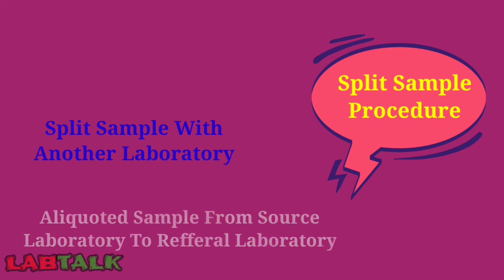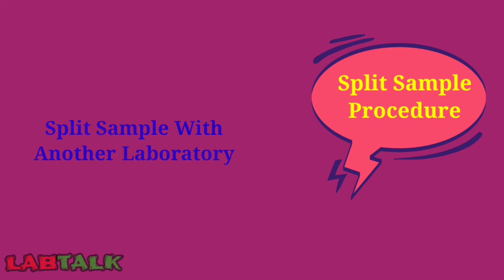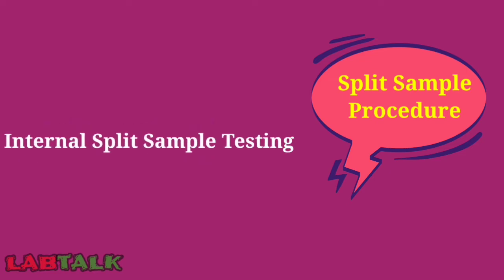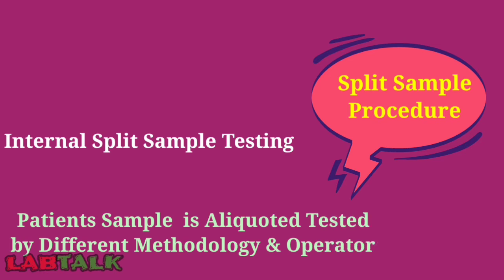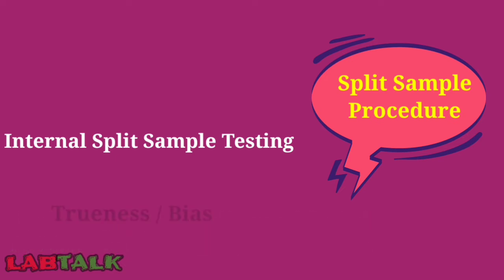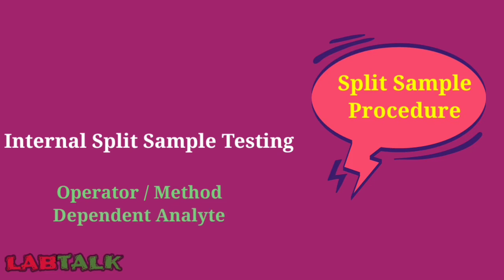The next category in split sample testing is internal split sample testing, where a sample from a patient is allocated and tested by a different method and by a different operator. Again, this does not provide any objective evidence for trueness or bias. This methodology can be adopted for some analytes which are operator dependent or method dependent.